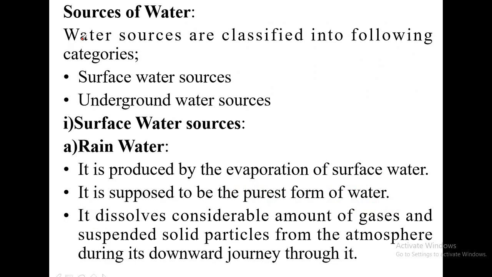Moving on. Sources of water. Water sources are broadly classified into two types. The first type is surface water sources.